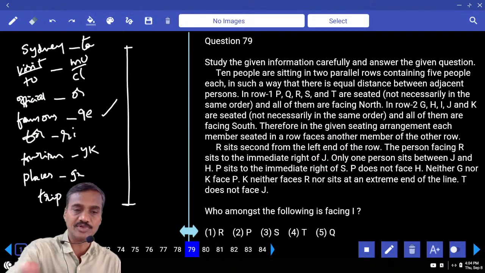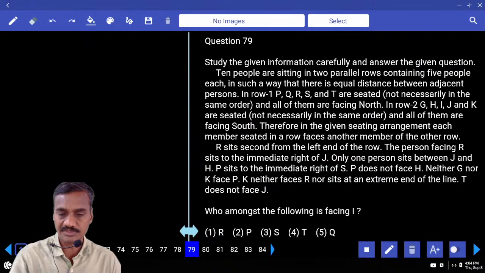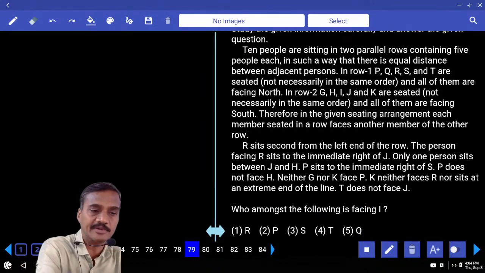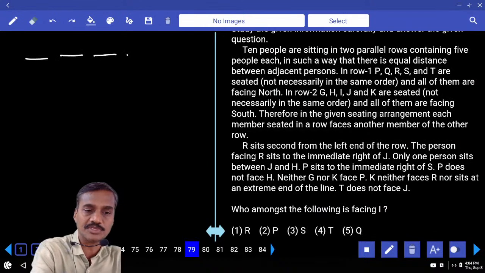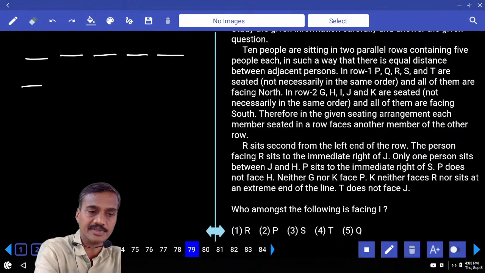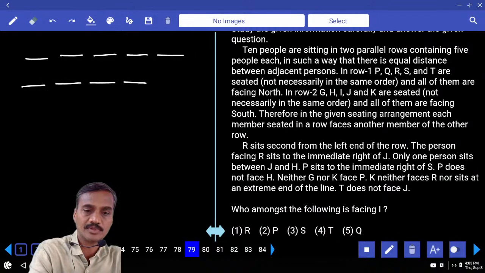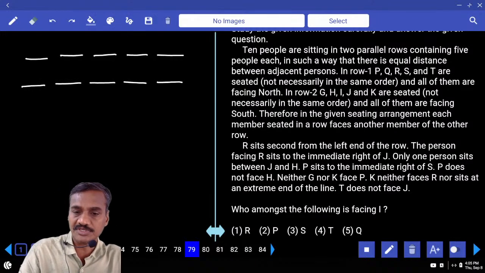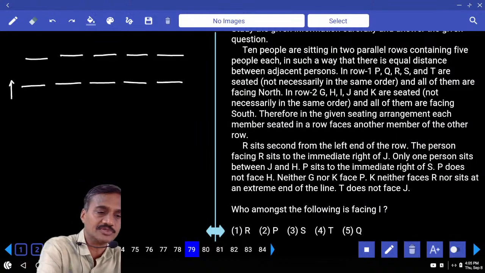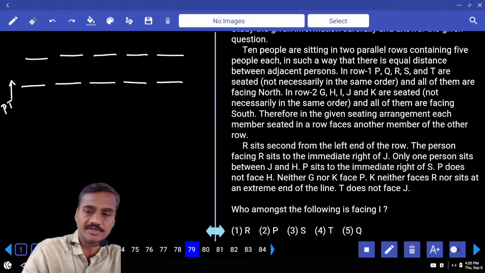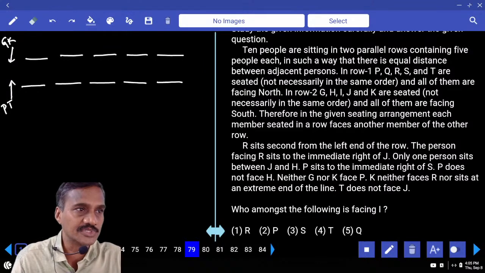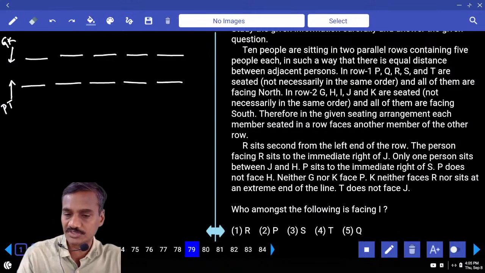Then 79 to 83, now in this, how many people are there? There are some 10 people. Now 10 people seated in a row. And in row 1 P, Q, S, N, T, and all of them are facing towards north. And in row 2 G, H, I, J, K, they are facing towards south. Five persons are facing south, and five facing towards north.